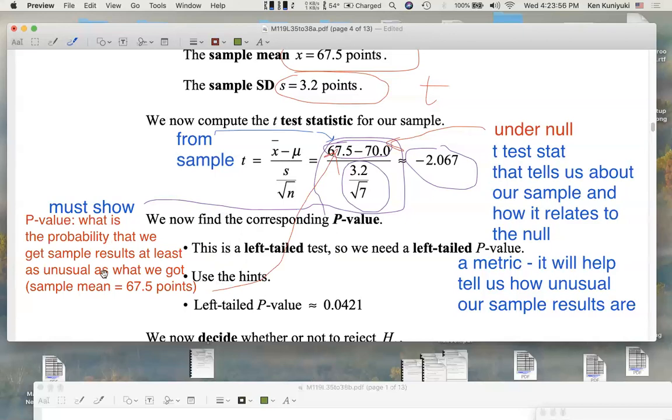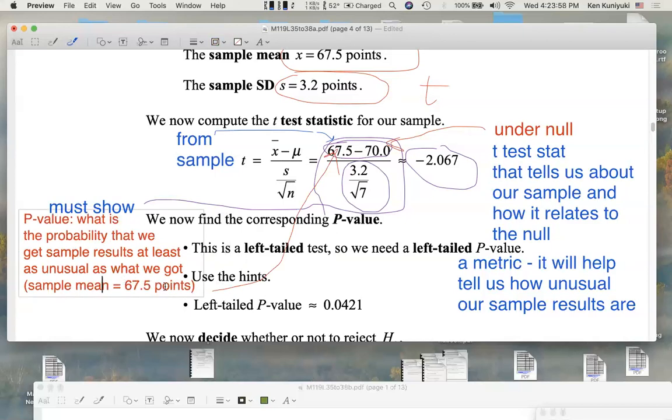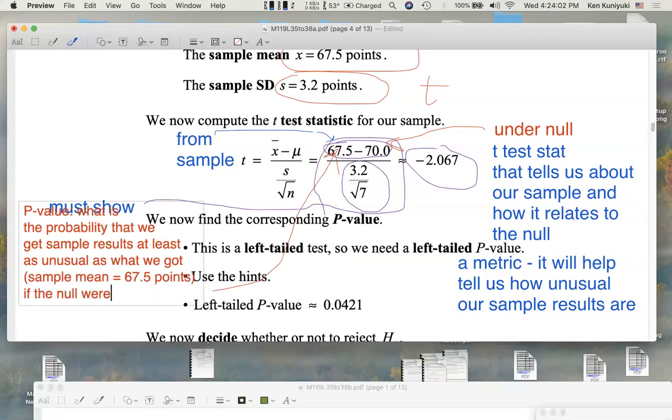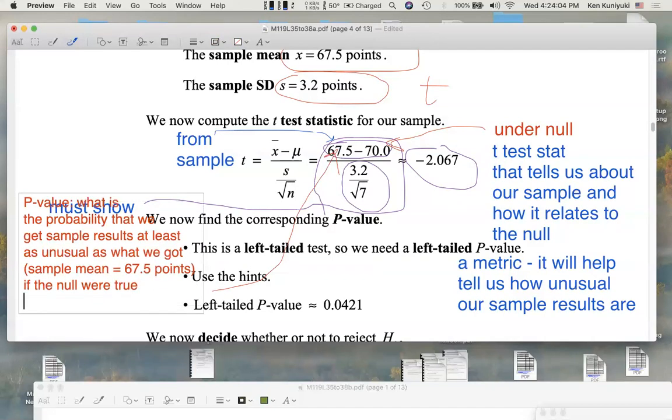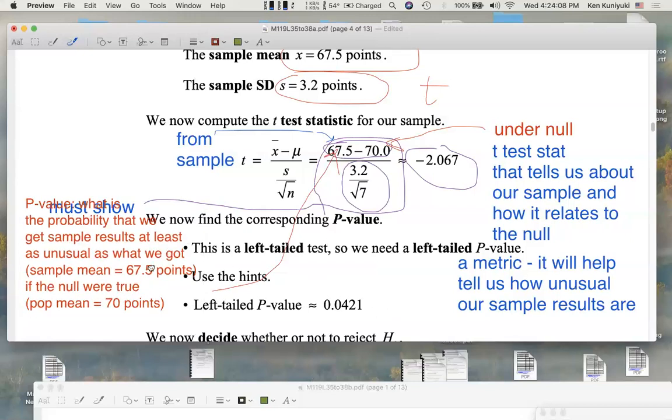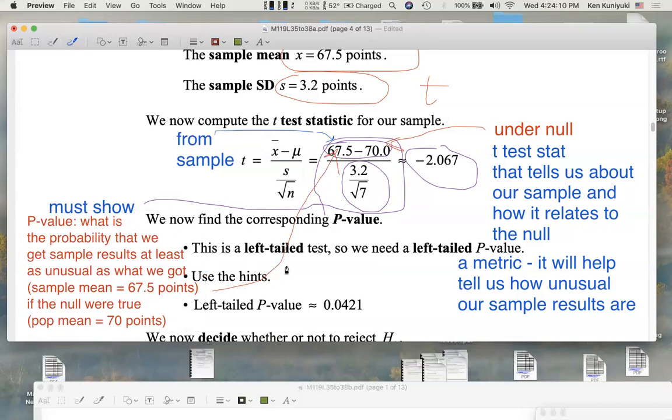What is the probability that we get sample results at least as unusual as what we got if the null were true, assuming that the population mean is 70 points? So if the population mean were in fact 70 points, what's the probability that we get something as unusual as 67.5 points as a sample mean for a sample of 7 tests?